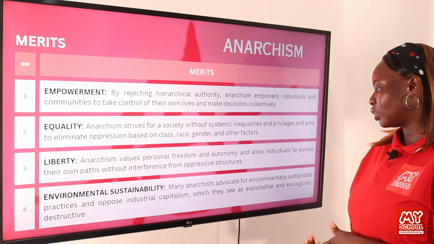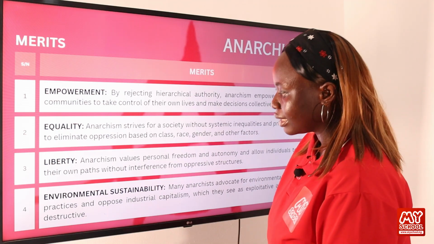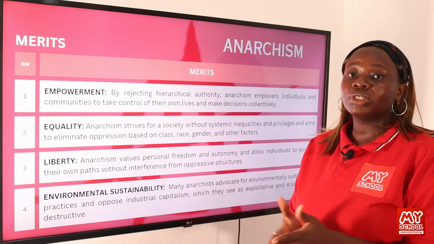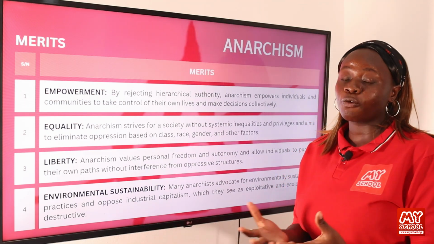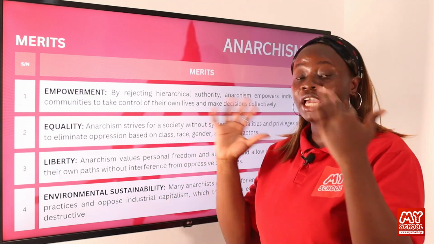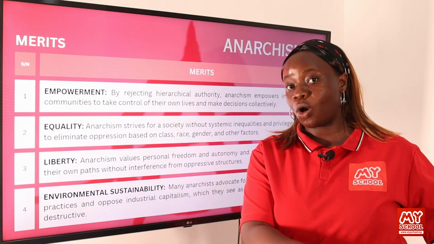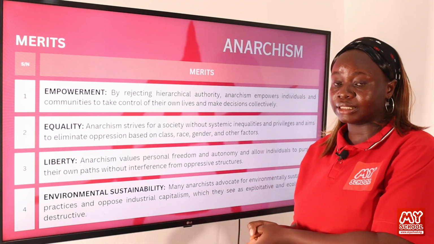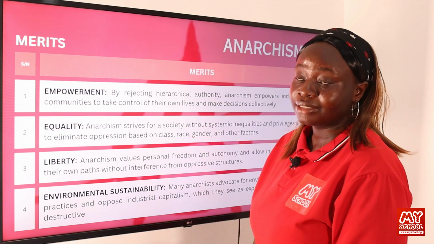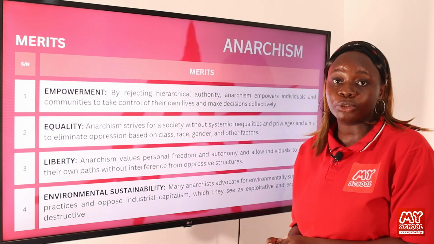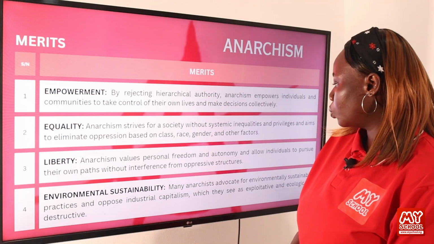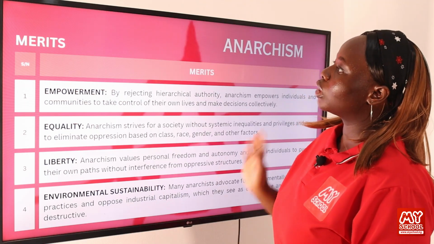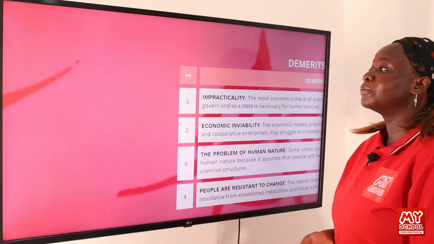They also fight for environmental sustainability. Many anarchists advocate for environmentally sustainable practices and oppose industrial capitalism. Again, they oppose capitalism. And we know that one of the features of capitalism is that they often fight for gaining or amassing wealth regardless of how it influences the environment around them. And so this is why they often critique capitalism. They fight for keeping the rivers clean. They fight for keeping the air free from pollution and so many other things. So they see capitalists as exploitative and ecologically destructive.